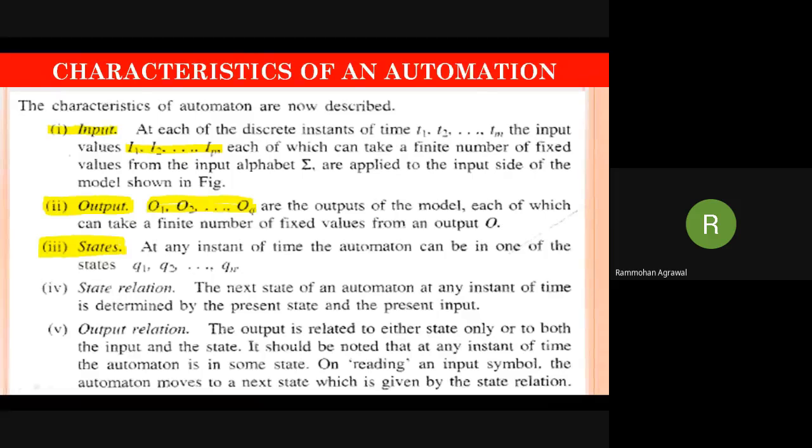So at T1, the state will be S1. At T2, the state will be S2. At TP, the state will be SP. So these states will change with respect to time. Okay. So what is this state? We will discuss it in the upcoming PPT. Then you will get a good idea of what a state is. What is the relation between these states?